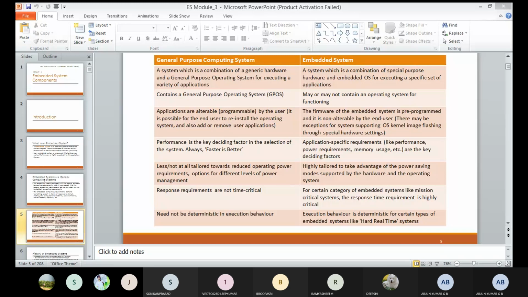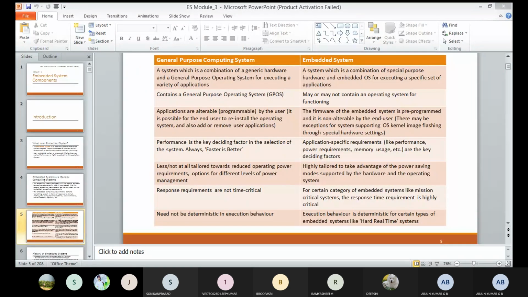It is a combination of generic hardware and a general purpose operating system for executing a variety of applications. That's the content. Here in this general purpose computer, what happened? The combination of this generic hardware and general purpose operating system, by using this one, we can easily execute various types of applications. That is one criterion.